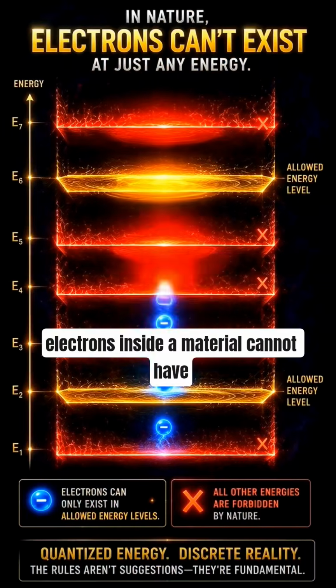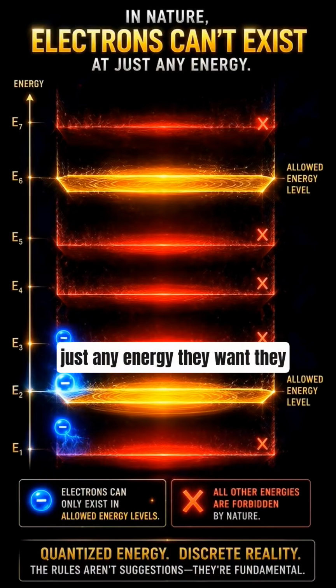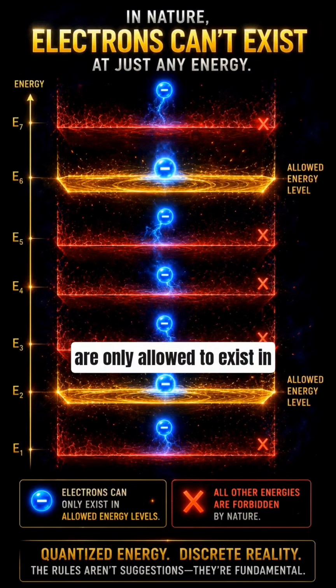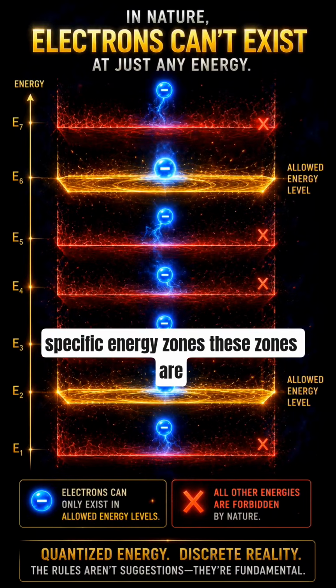What if I told you that electrons inside a material cannot have just any energy they want? They are only allowed to exist in specific energy zones. These zones are called energy bands.